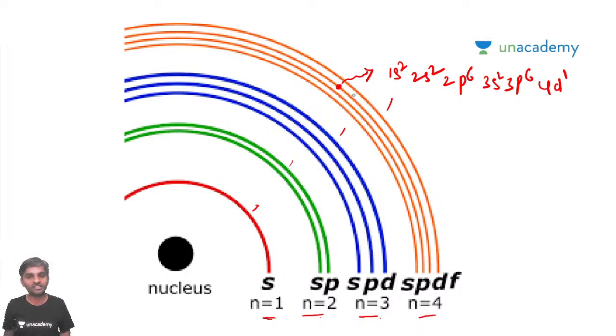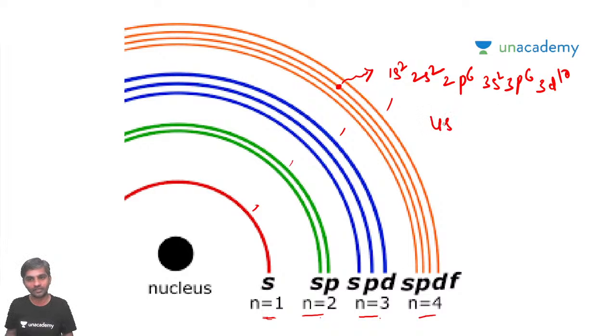The electron which is here has filled states of all these. It means it has 1s2, 2s2, 2p6, 3s2, 3p6, 3d10. All these are also filled, the 3d10 also filled.